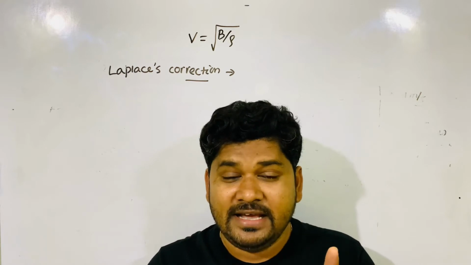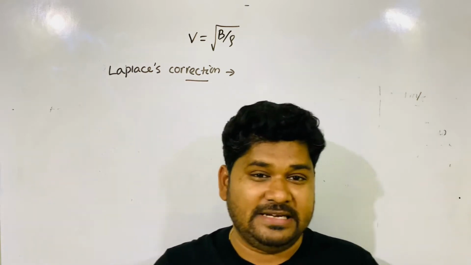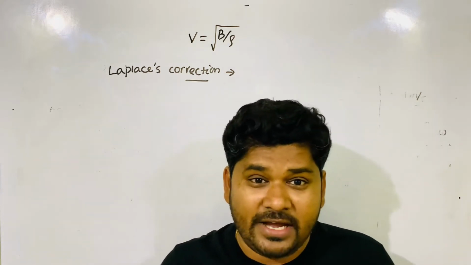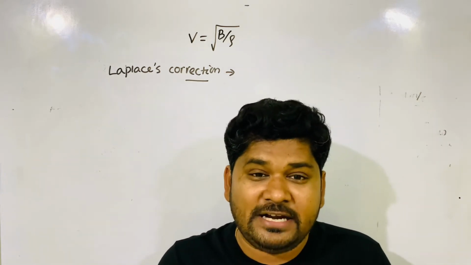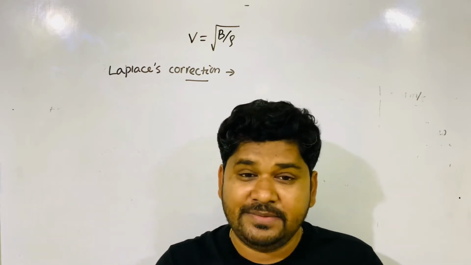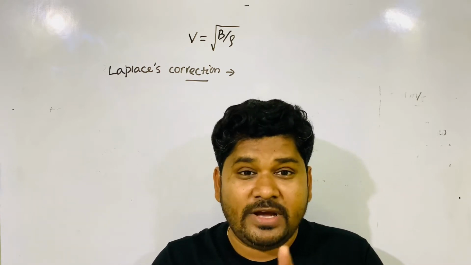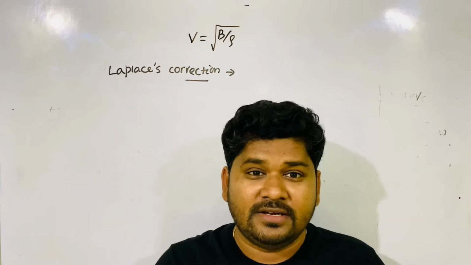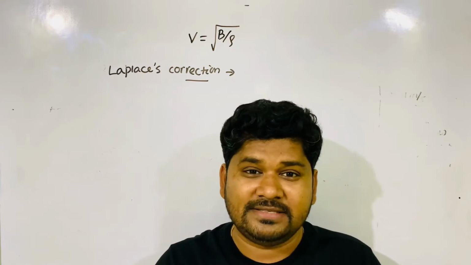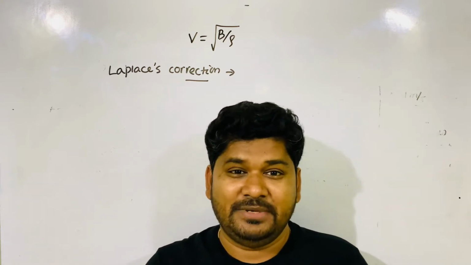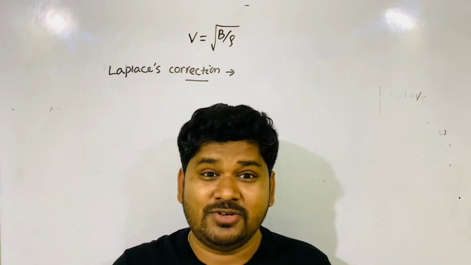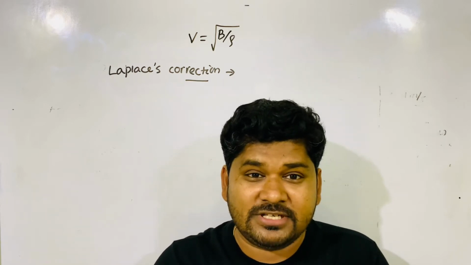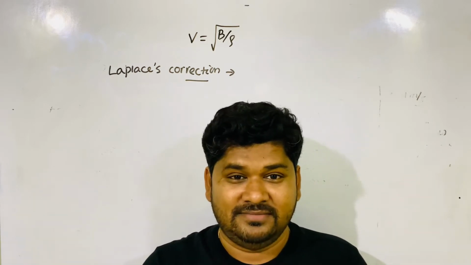First point, air is a bad conductor of heat. Laplace has told air is a bad conductor of heat. That I know, you know, everybody knows. When air is a bad conductor of heat, how does the question of exchange of heat come? Because air is a bad conductor of heat, how does the question of heat release and heat absorb come to Newton's mind?